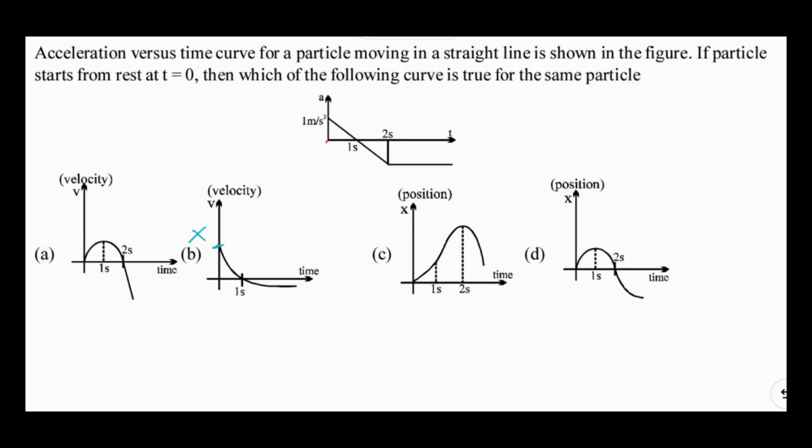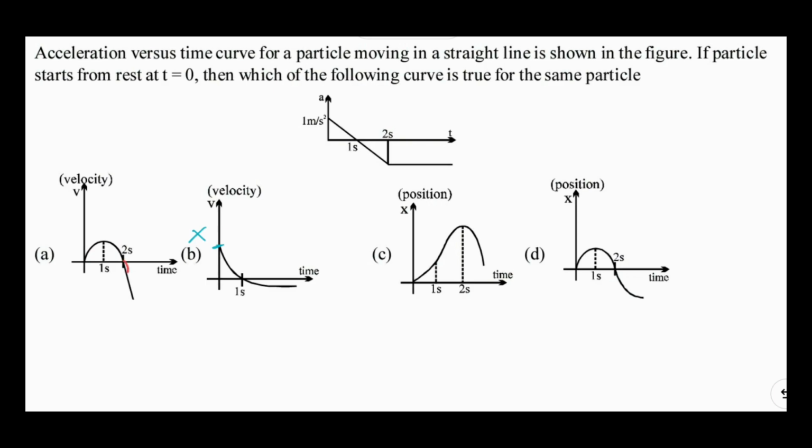And see here from 1 to 2, the two areas are going to cancel each other, because the area of the a-t graph gives me the change in velocity. So here the areas are the same, so the velocity change from 0 to 2 should be 0, and that is again reflected in option A. From 0 to 2 velocity is changing from 0 to a maximum value, then it is again becoming 0 at 2 seconds.